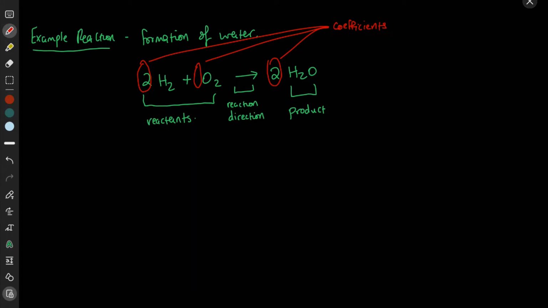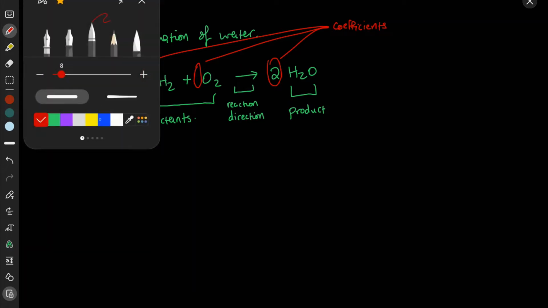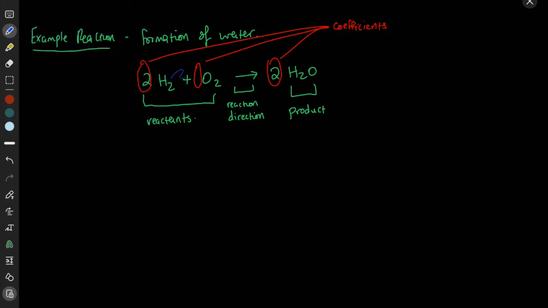We also have another set of numbers here in blue, 1, 2, and 3. These are called the subscripts.